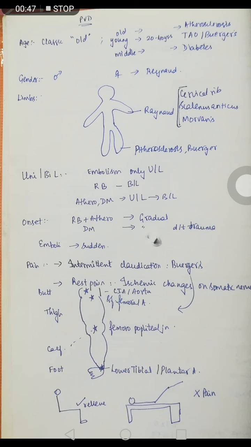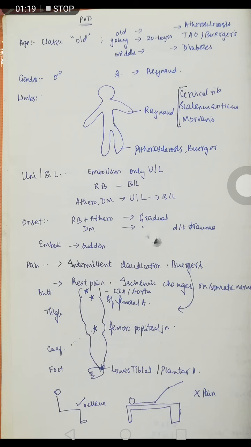Gender: usually males are affected because males smoke a lot, and females are sometimes atypically affected, due to Raynaud's phenomenon. And the limbs affected: mainly the lower limbs in atherosclerosis and Buerger's disease, whereas upper limbs are affected in Raynaud's, and cervical rib, scalenus anterior, and Morvan's syndrome are the differential diagnoses for it. Morvan syndrome is nothing but syringomyelia along with painless whitlows.